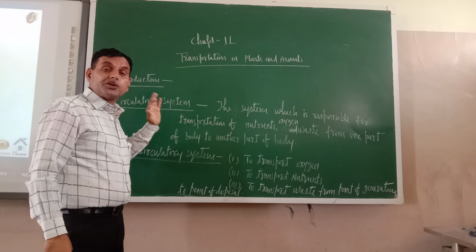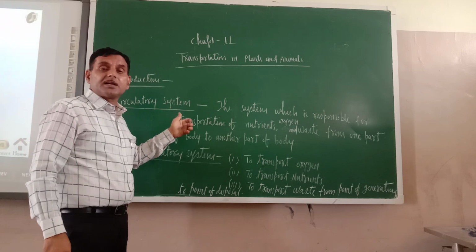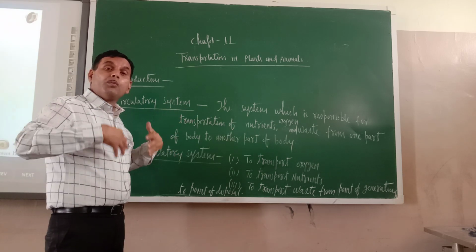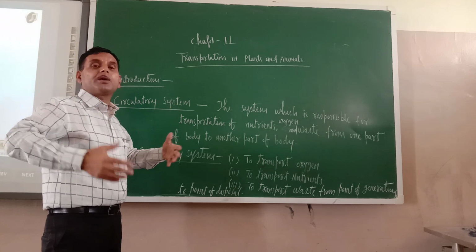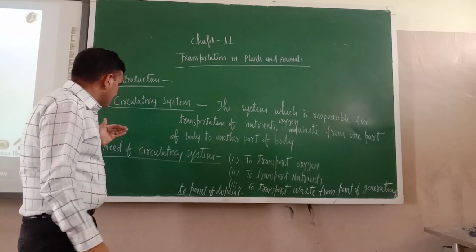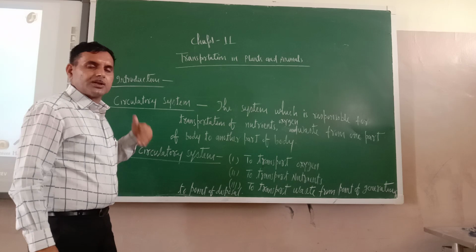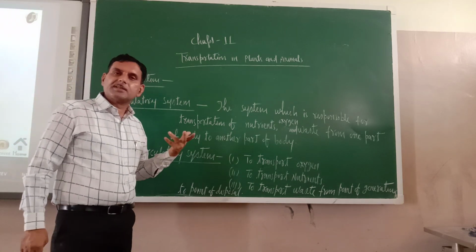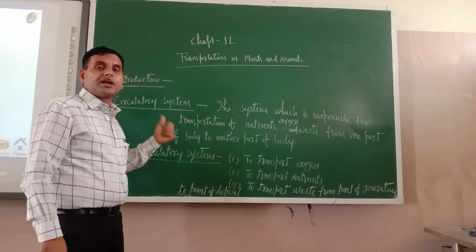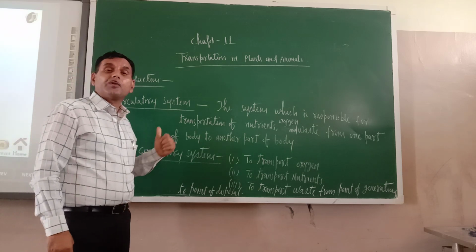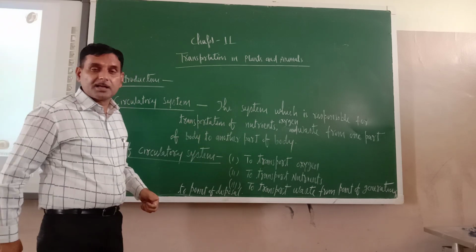The human circulatory system is one of the most advanced systems in our body. Actually, what is the need of the circulatory system? In the introduction I discussed the need of the circulatory system. Why do we require it?